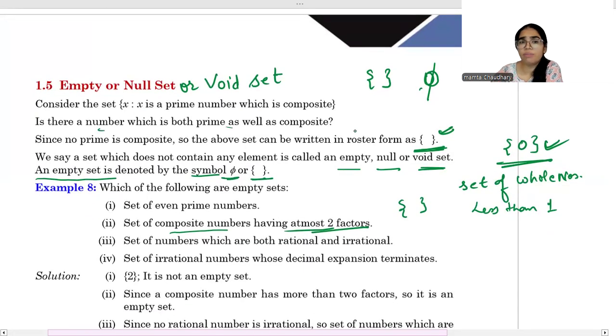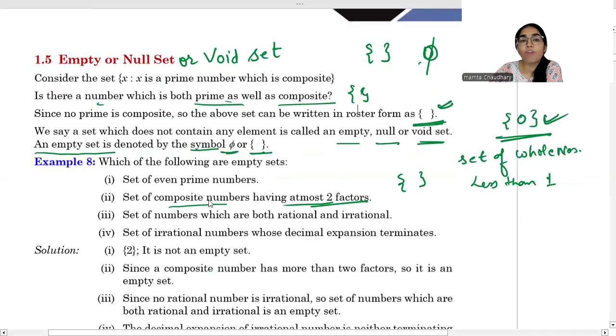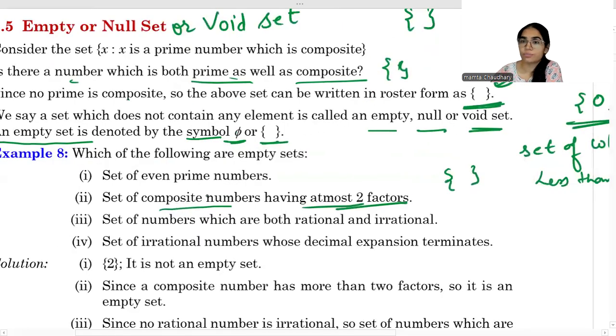Now let's see a few more examples. Is there a number which is both prime as well as composite? No. A number will be either prime or composite. There is no number which is prime as well as composite. So in that set, we cannot write any element. It means it is a null set. Now, set of even prime numbers. Do we have any prime number which is even? Yeah, we have. Number 2. It is even also and prime also.